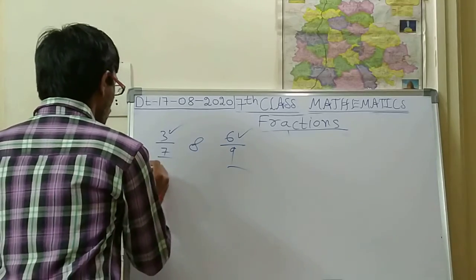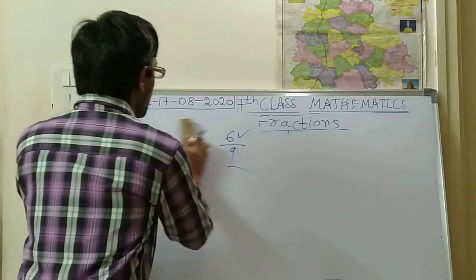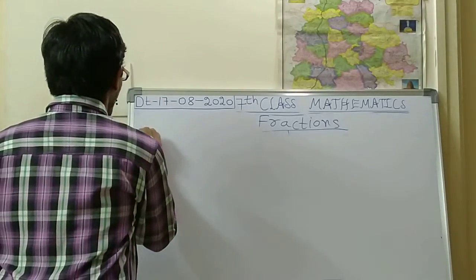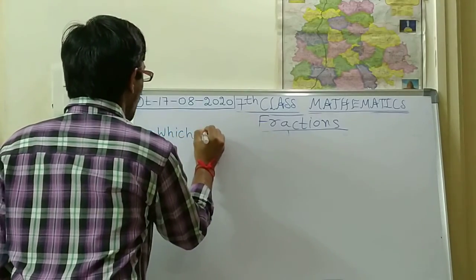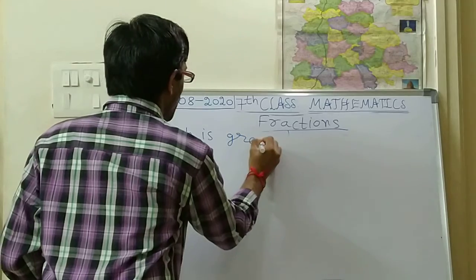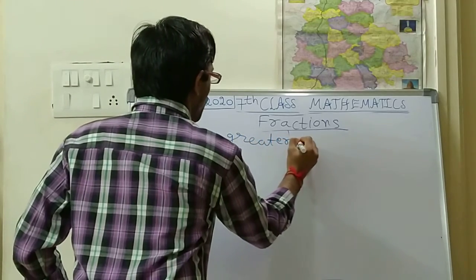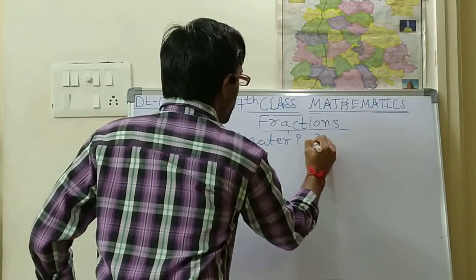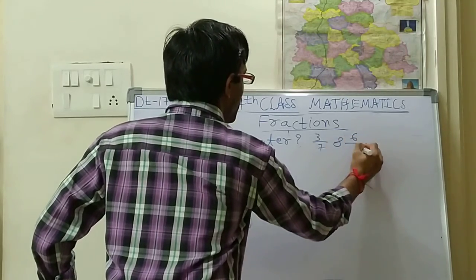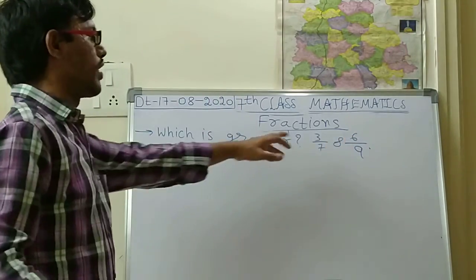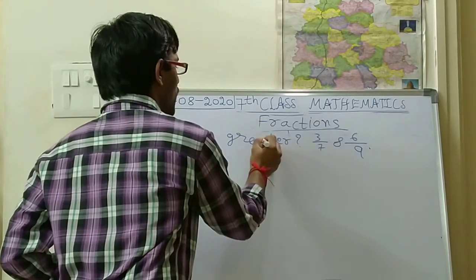First of all, take this as one of the problems. In this, 3 by 7 and 6 by 9, which is greater, 3 by 7 or 6 by 9?